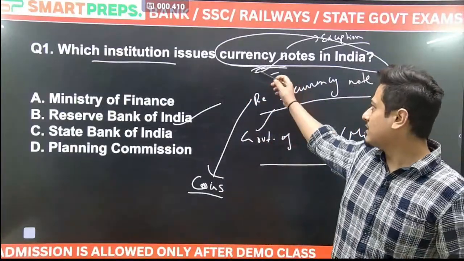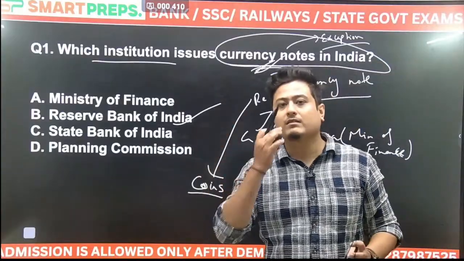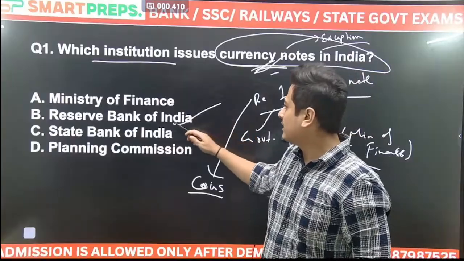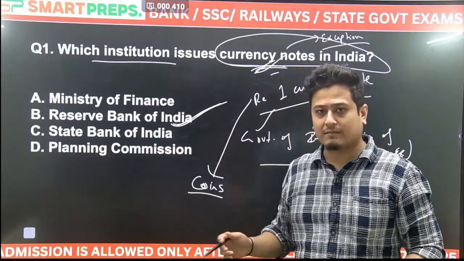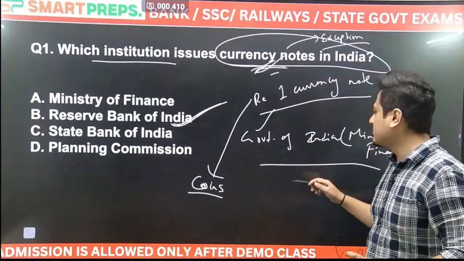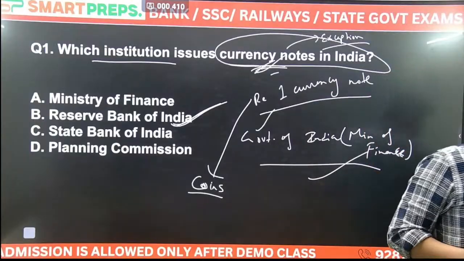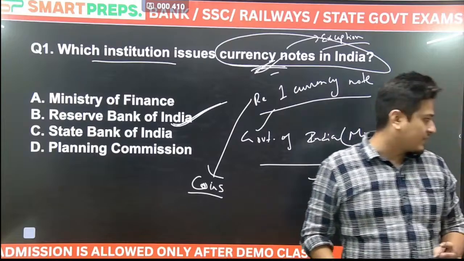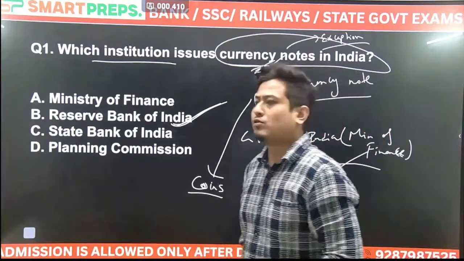But in case of the currency notes, it will be distributed and managed by RBI. Also, the issuing authority will also be RBI. But in case of the coins or the 1 rupee currency note, the issuing authority will be the Ministry of Finance. It will be the Ministry of Finance. One more question.